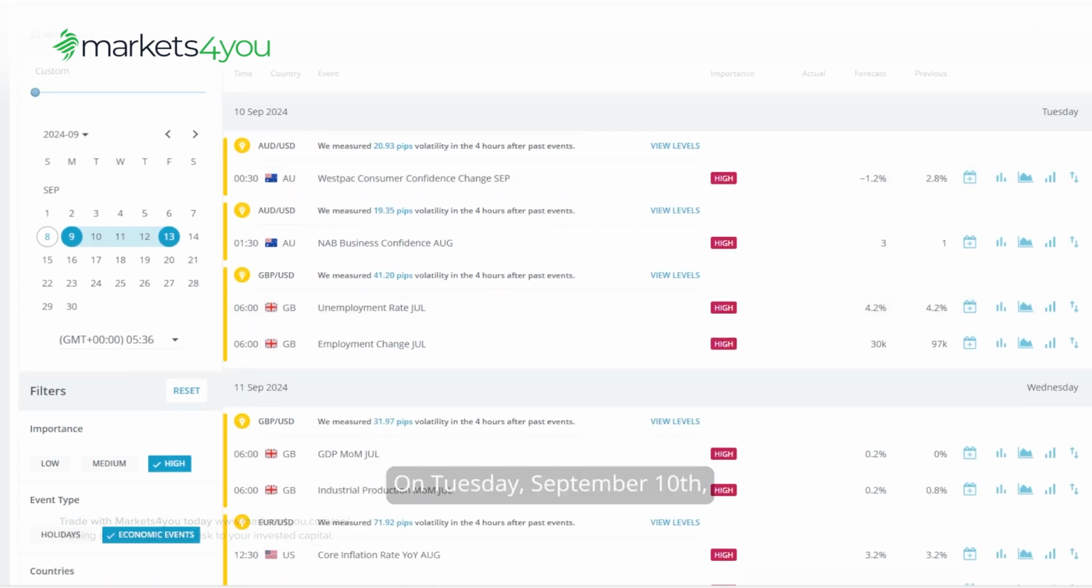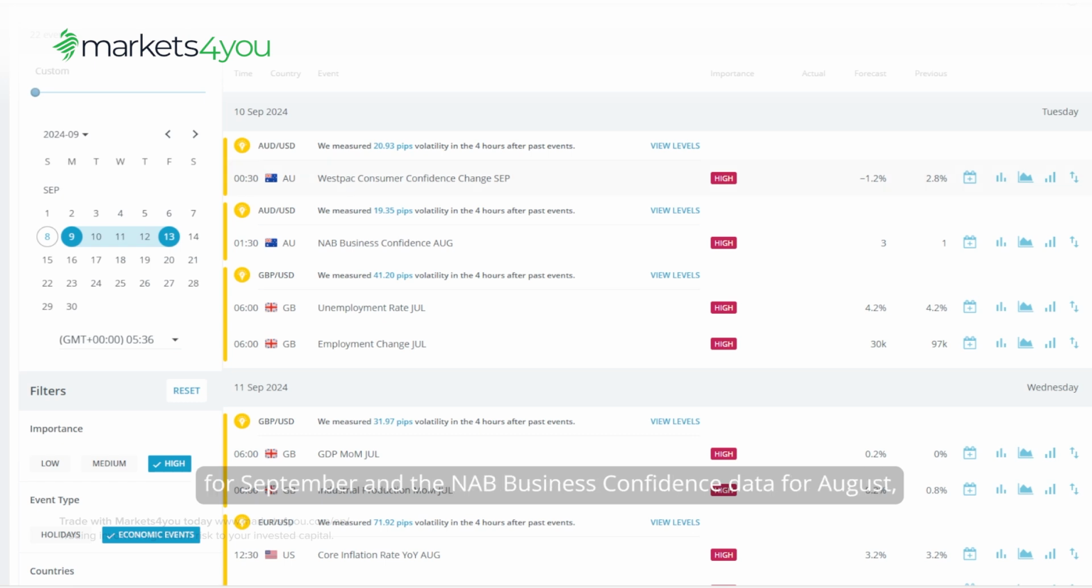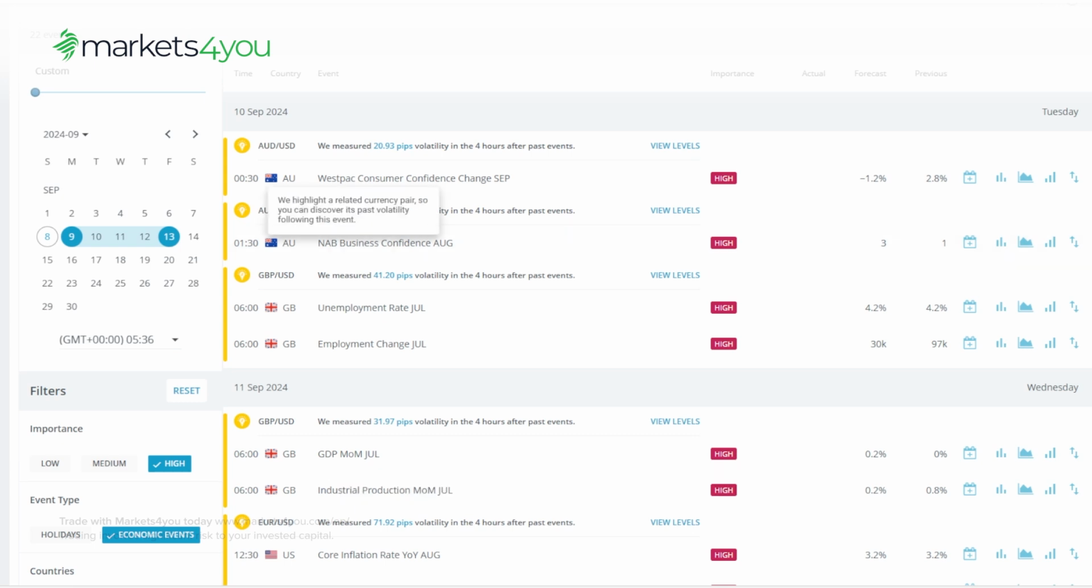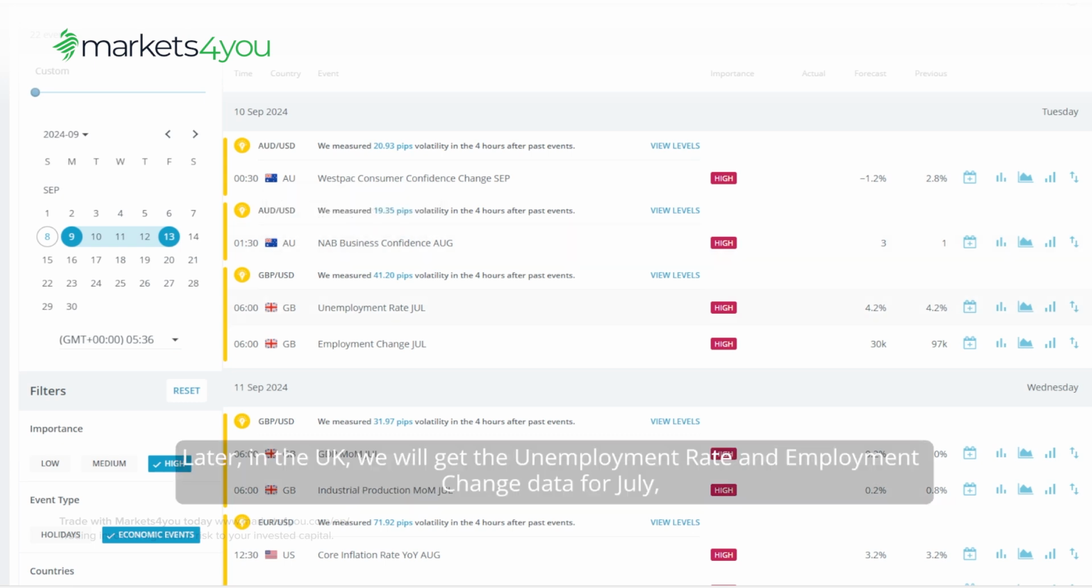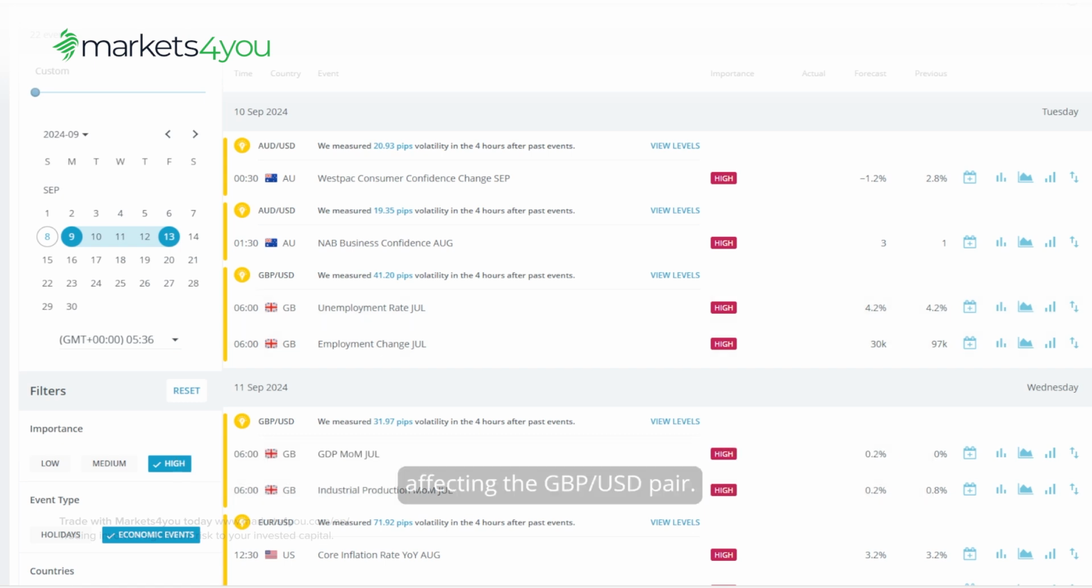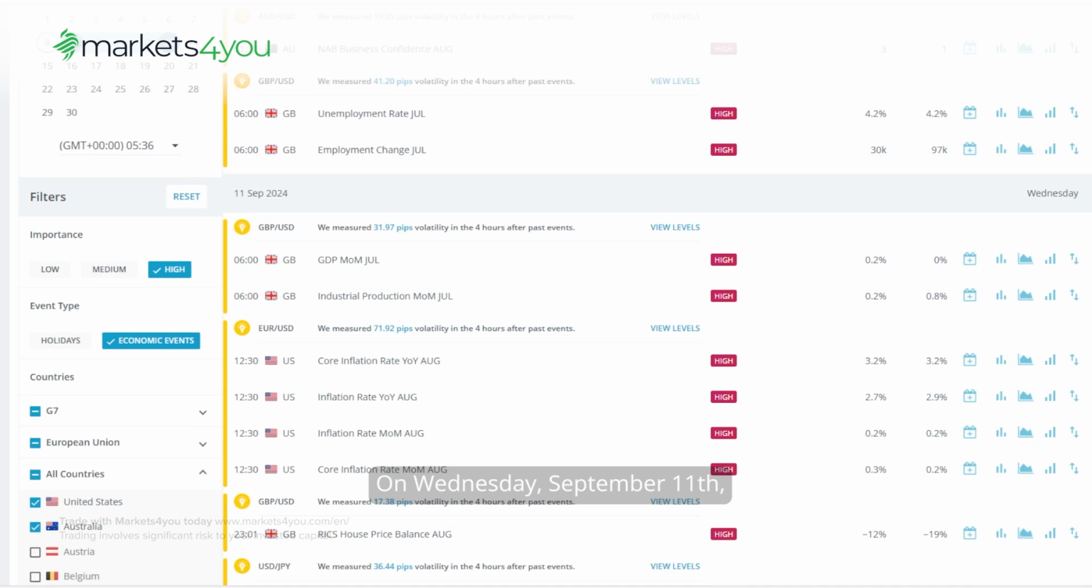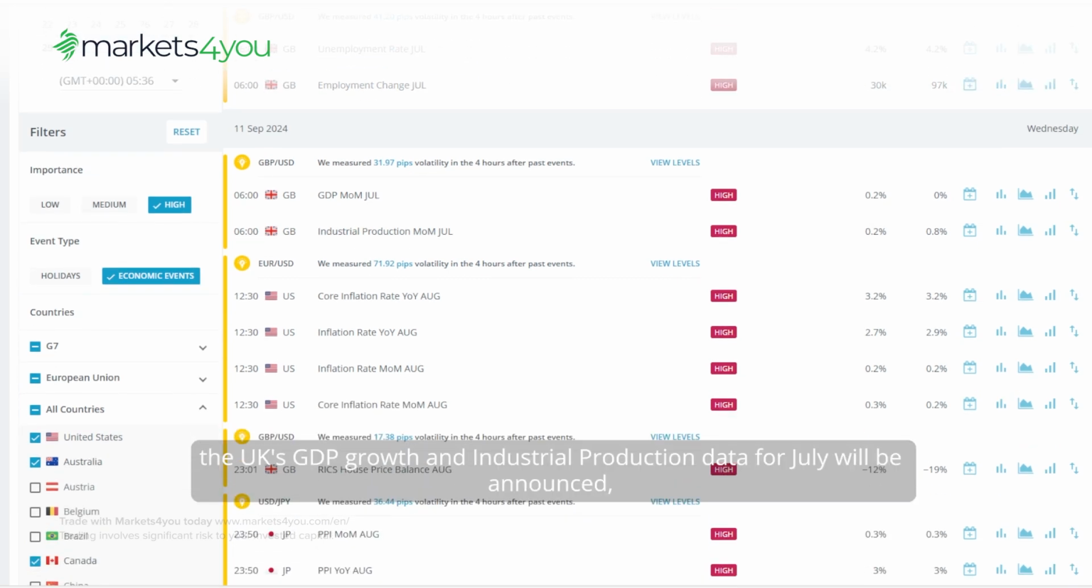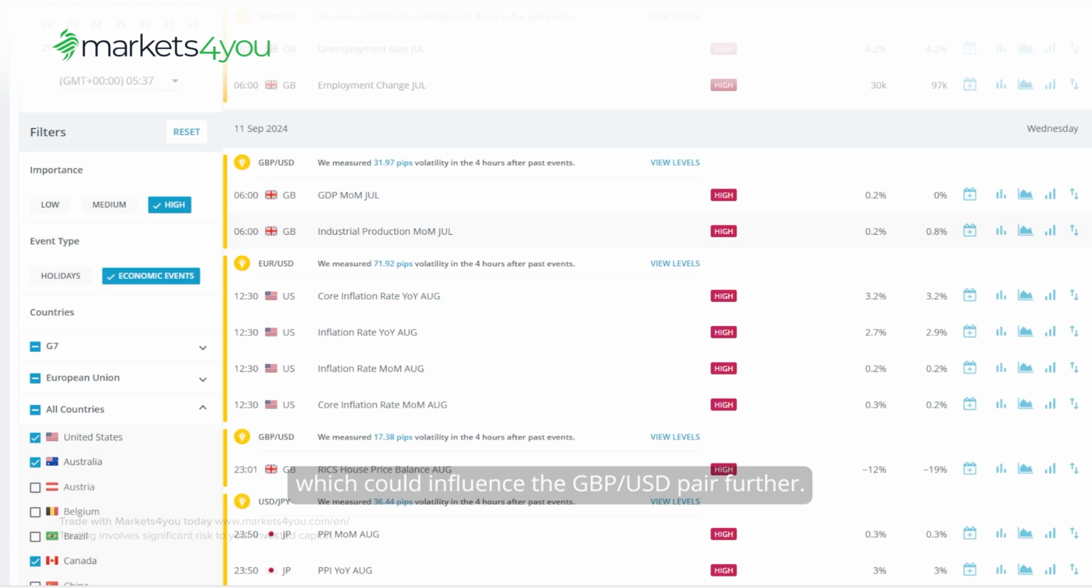On Tuesday, September 10th, Australia will release its Westpac consumer confidence for September and the NAB business confidence data for August, which could impact the Australian dollar to US dollar pair. Later, in the UK, we will get the unemployment rate and employment change data for July, affecting the pound sterling to US dollar pair. On Wednesday, September 11th, the UK's GDP growth and industrial production data for July will be announced, which could influence the pound sterling to US dollar pair further.